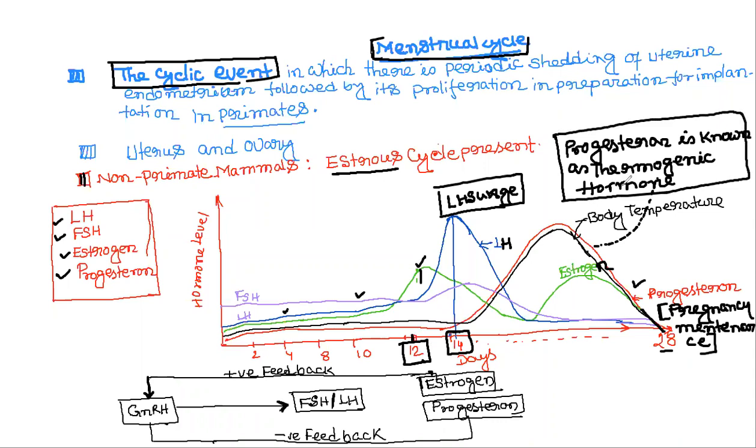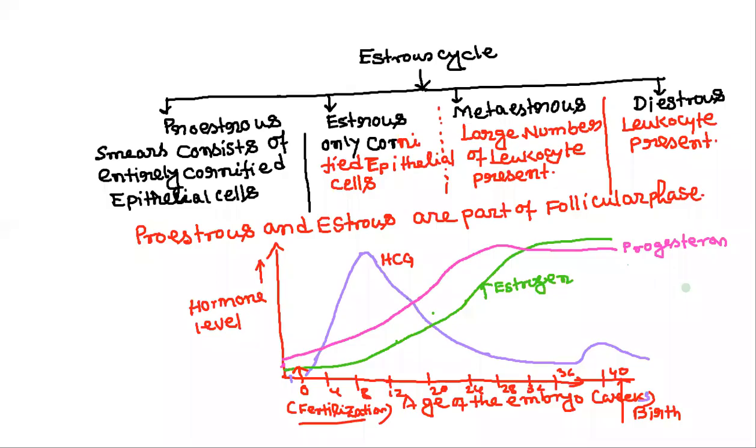Now we'll see the other cycle, the estrus cycle. The estrus cycle comprises four phases: proestrus, estrus, metaestrus and diestrus. Epithelial cells have a basement membrane and tight junctions, and they have a nucleus also.